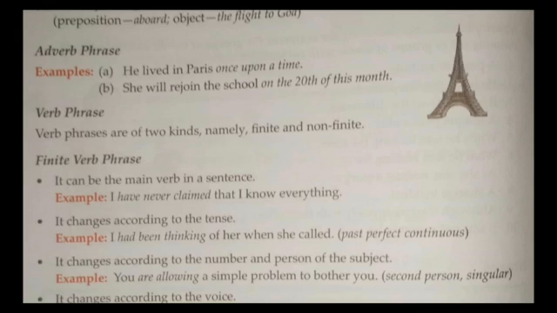It's working as an adverb, and that's why it is known as an adverb phrase. Okay. Now look at the verb phrase. What is this verb phrase? Verb phrases are of two kinds, namely finite and non-finite. So verb phrases are divided into two kinds, and further you can also see that the non-finite verb phrase is further divided into present participle, gerunds, participle, and then the participle is also divided further. I'll show you.